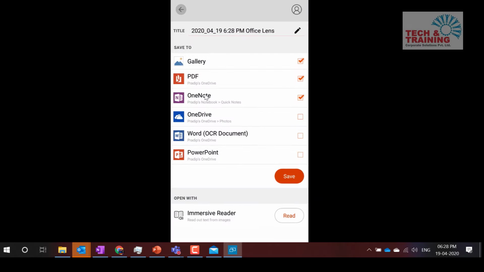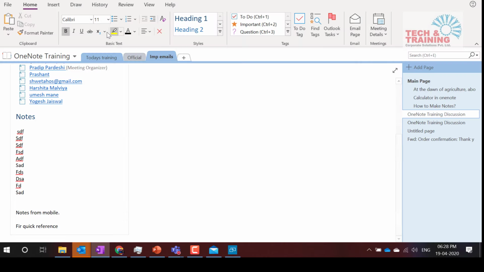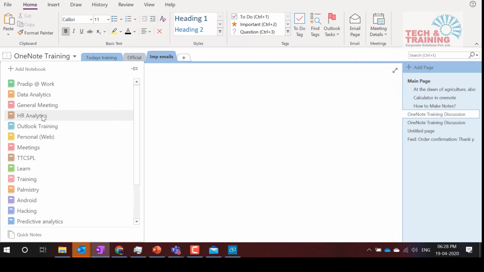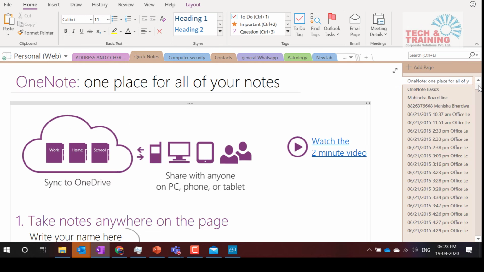Once I click on done, what exactly happens? It is asking me, do I want to save this in OneNote, quick notes? So it says Pradeep's notebook, quick notes. That is the section, default section that I've configured. I can make it a PDF, I can make a gallery as well, or else let's say I don't want, I just want it to be in OneNote section, and I click on save. When I click on save, automatically you will find that once this waiting to transfer is complete, this note will be visible in my personal OneNote notebook in the quick notes section at the very bottom.